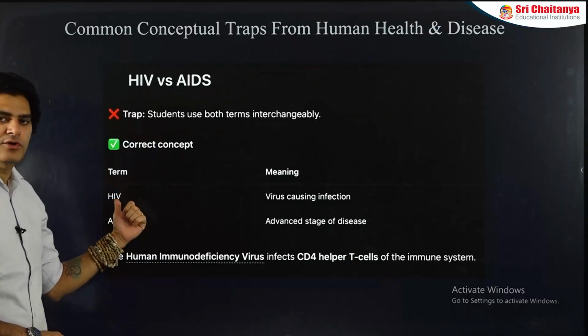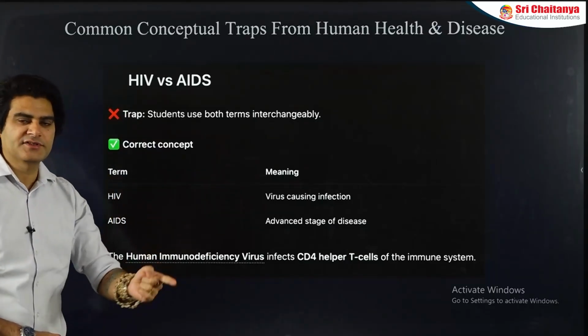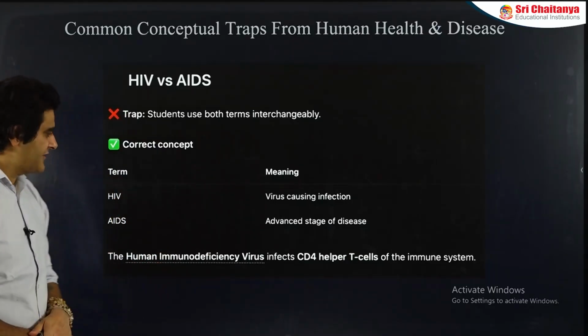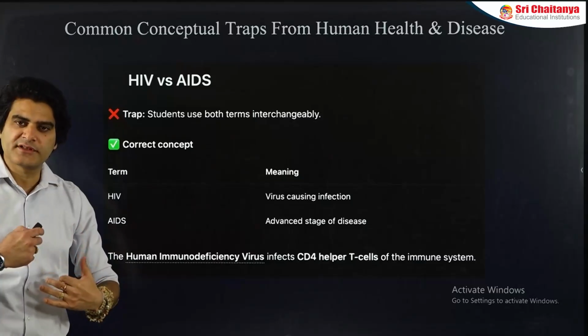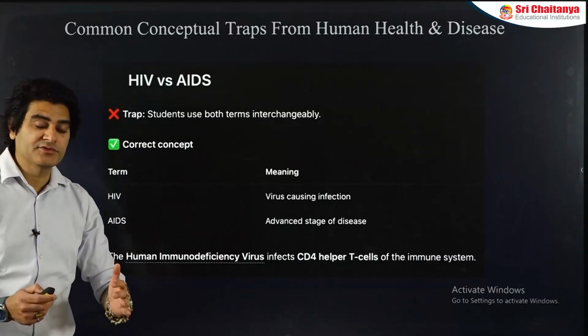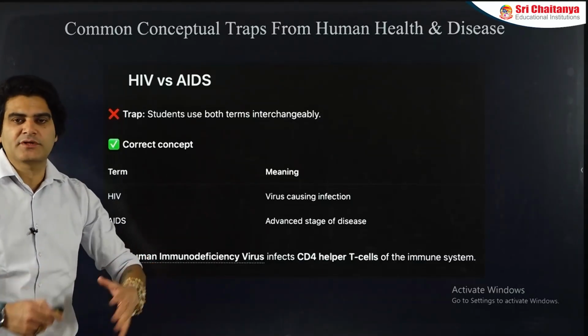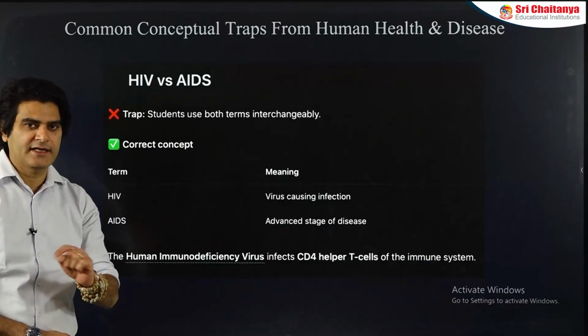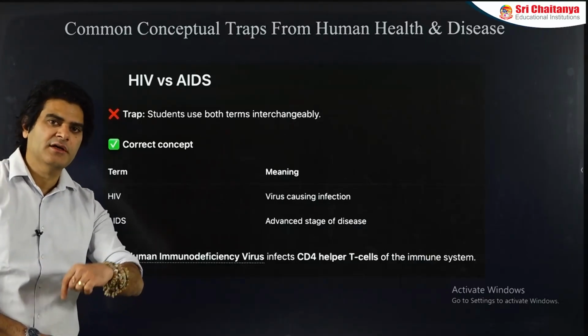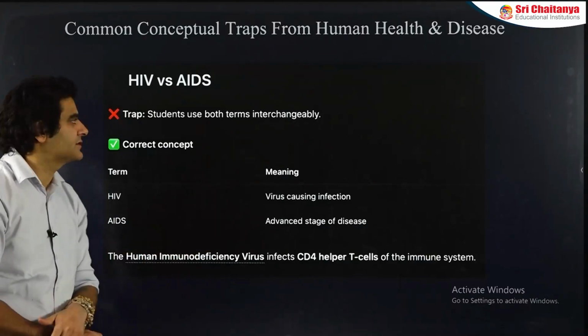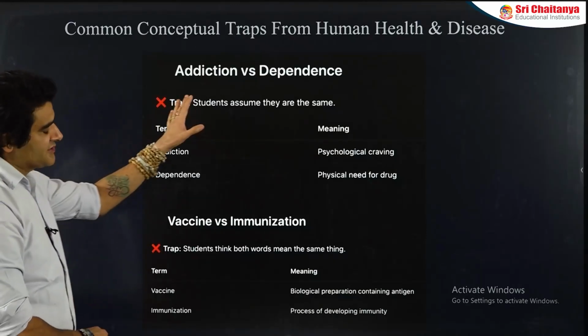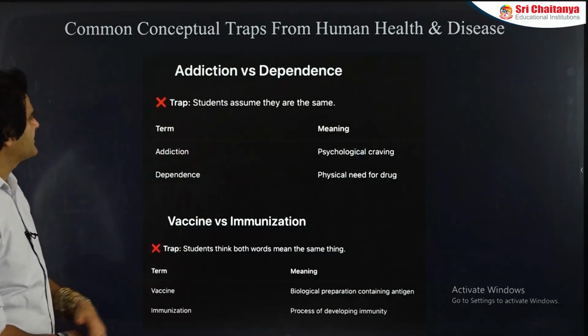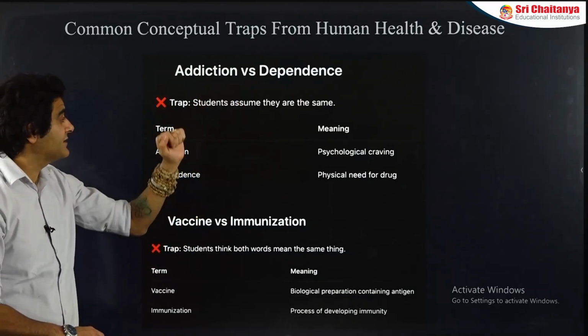HIV is the causative virus. AIDS is the disease caused by it. HIV positive is the status of the person when the virus enters the body. When the immune system fails, that is when a group of diseases occurs, and that's when the HIV positive patient becomes an AIDS patient.